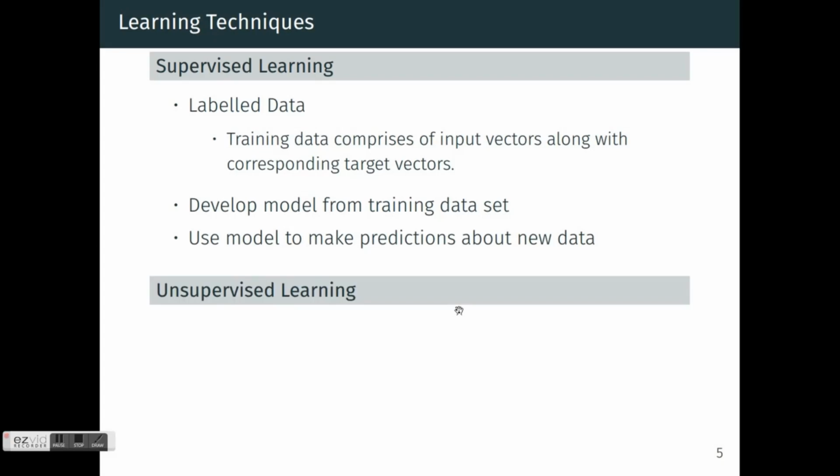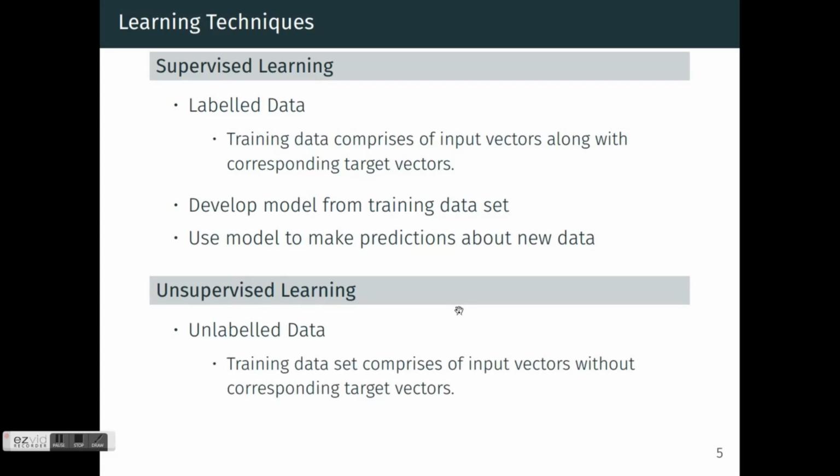In unsupervised learning, we don't have labels or target vectors. We have unlabeled data sets. These are just a set of observations. So the input vectors are there without the target vectors. And in unsupervised learning, we look for patterns or structures in the data, and this is similar to the tasks which are done in data mining.